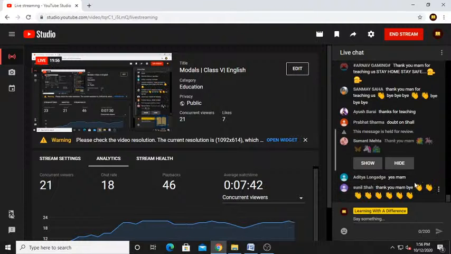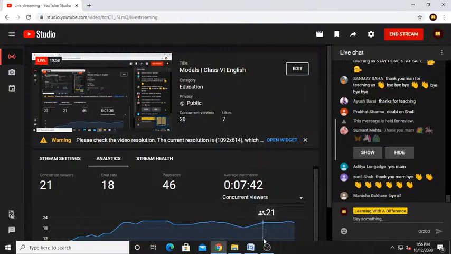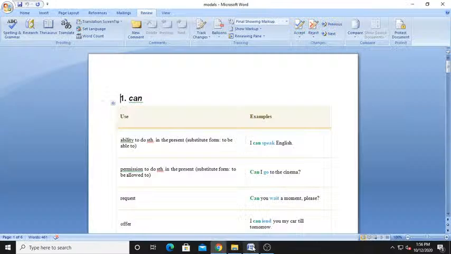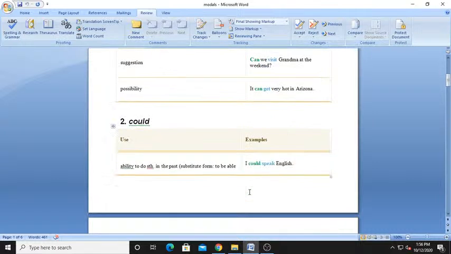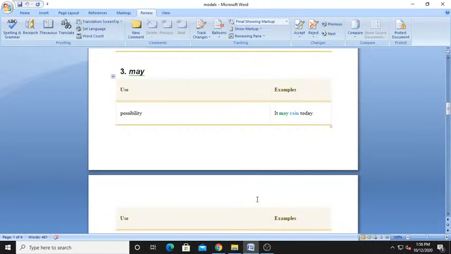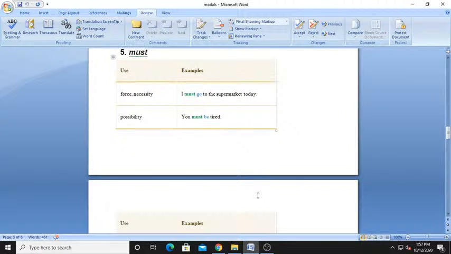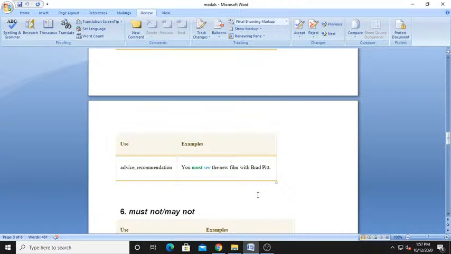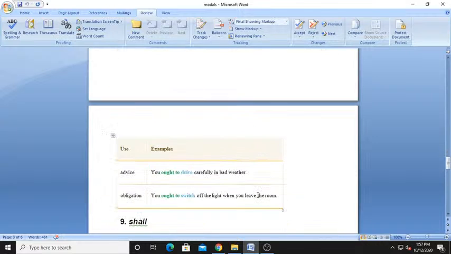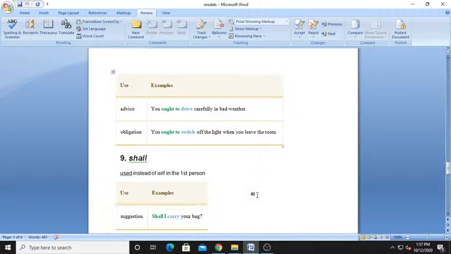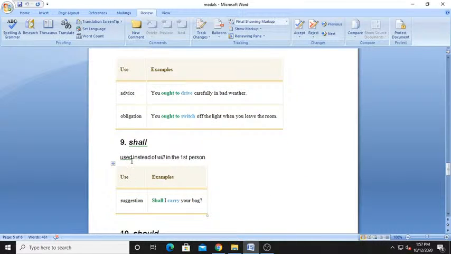Prabhat Sharma, doubt on shall. Yes, tell me. Shall I show this page? Shall we use basically with I in future tense. So instead of will, you can use shall. And suggestion: shall is used instead of will in the first person. In the first person what are we writing? We are writing I shall.